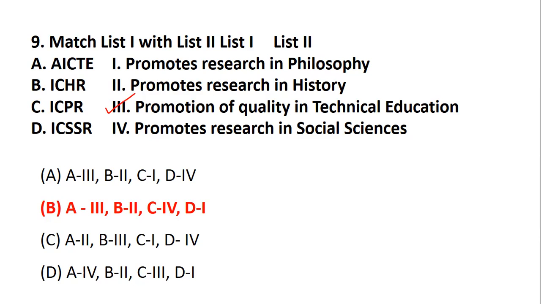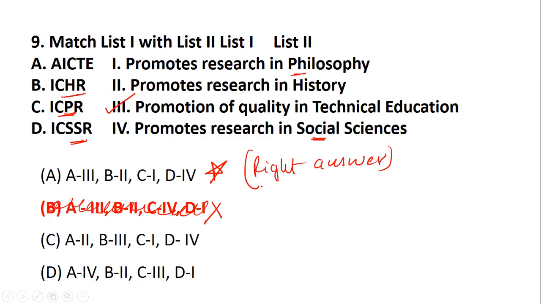Sorry, there is some mistake over here. So ideally this is wrong, and this is the right answer, okay? ICSSR promotes social sciences. Maybe the highlighting part has gone wrong. ICPR promotes philosophy in research. ICHR promotes history. So please do not make a mistake. This is the right answer, option number 1. Okay, so just be careful. Maybe while highlighting, a small mistake has happened.